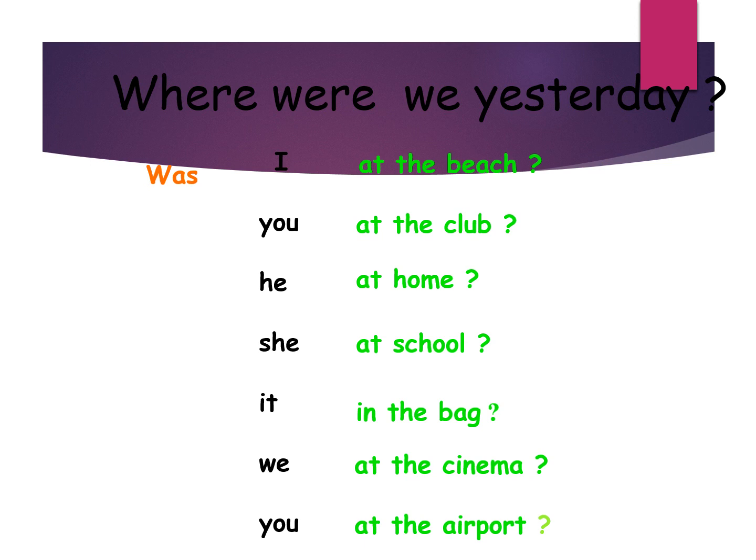Was I at the beach? Were you at the club? Was he at home? Was she at school? Was it in the bag? Were we at the cinema? Were you at the airport? Start your questions with the corresponding form of the verb be, then the subject, and then the rest of the sentence or its complement.